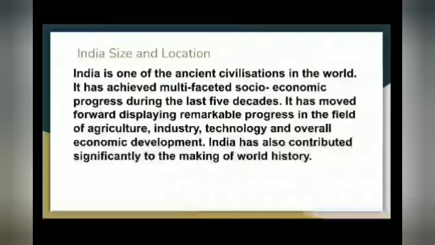As you all know, India falls completely in the northern hemisphere because India is located in Asia, in the eastern part of Asia. In order to know exactly where India is located, we need to know the latitudinal and longitudinal place, children.